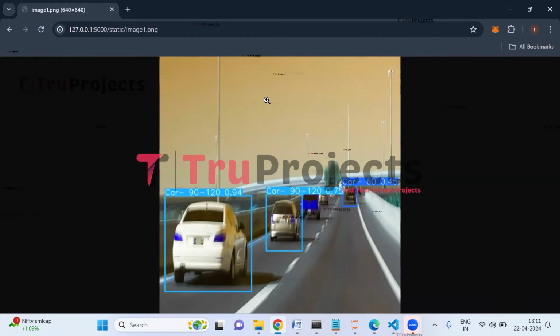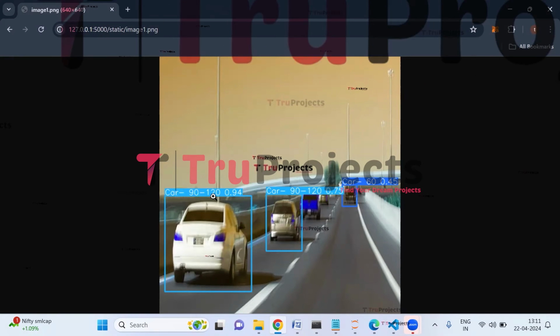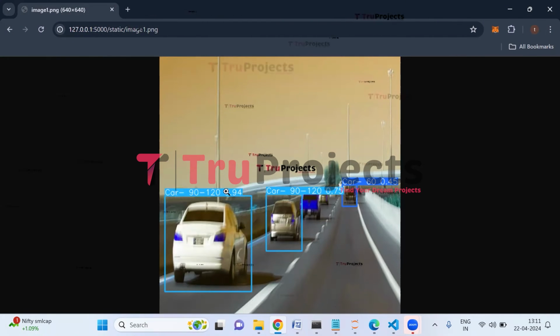So here we can see this is the uploaded image, and the cars are detected with the bounding boxes, and on top of the bounding box we can see the name of the vehicle, which is car, and here we have the speed of the vehicle, which is 90 to 120 kilometers per hour, and we even have the probability score.